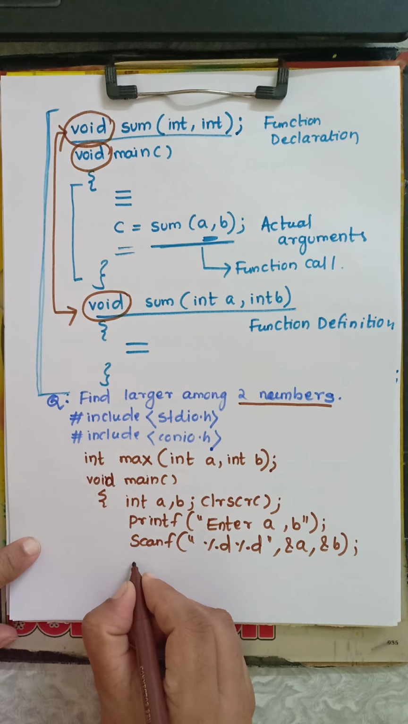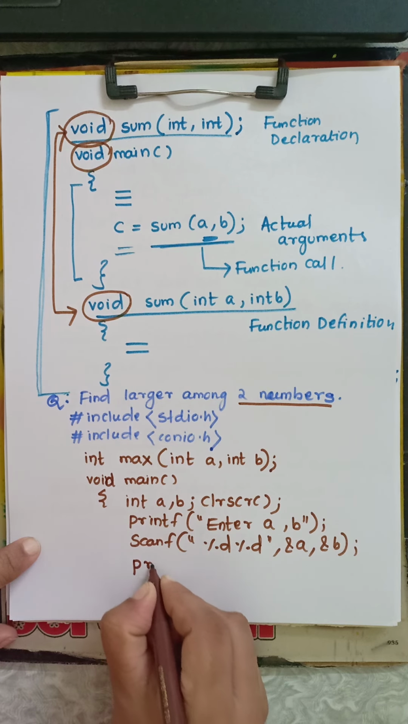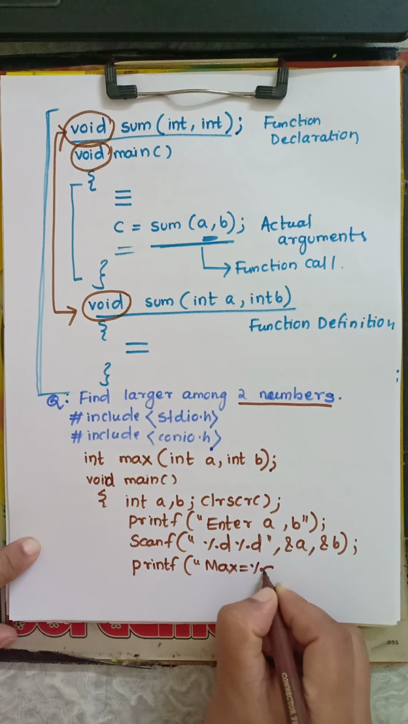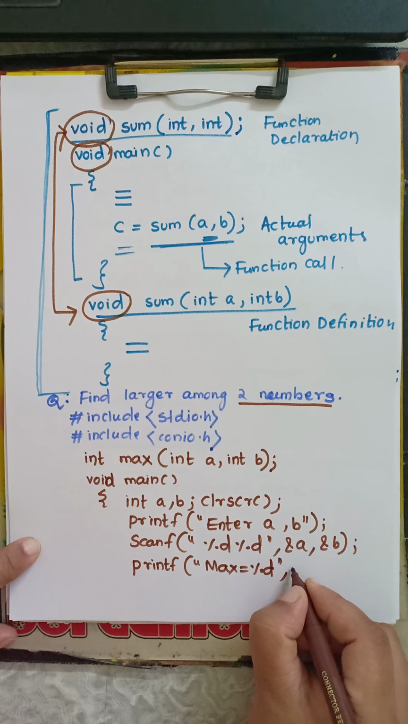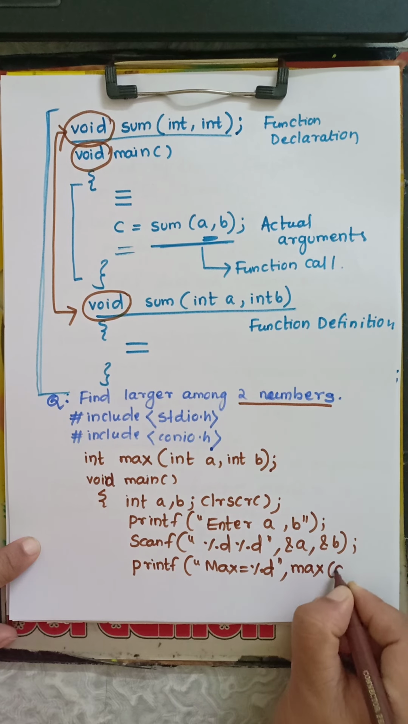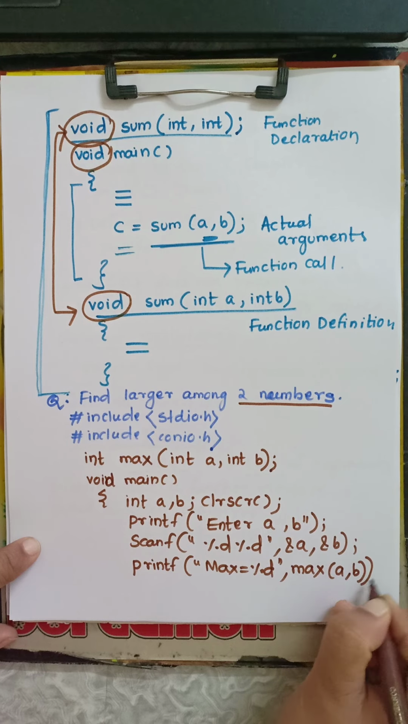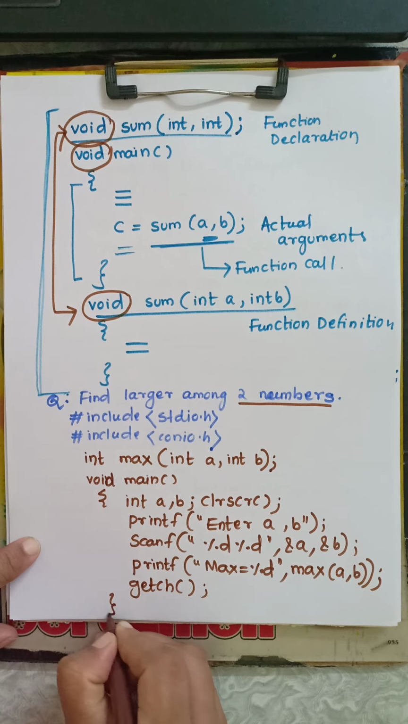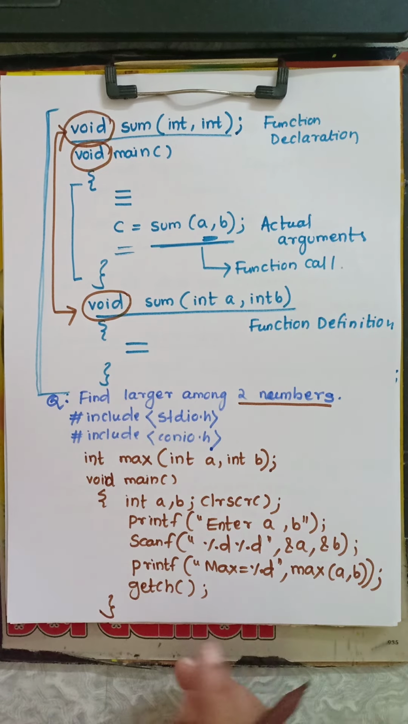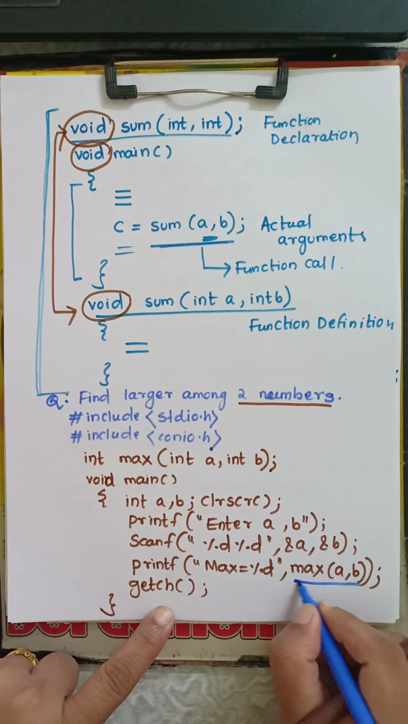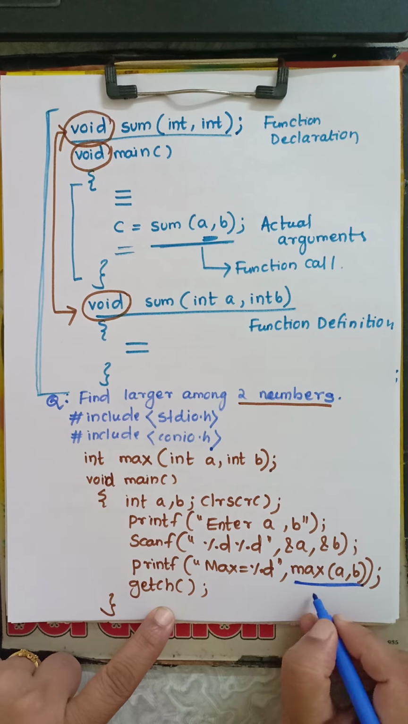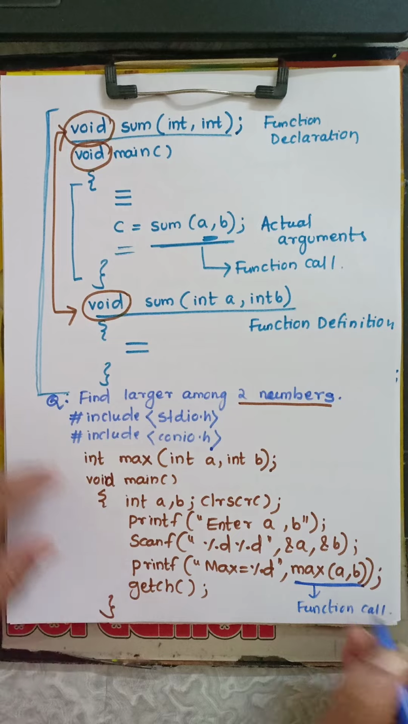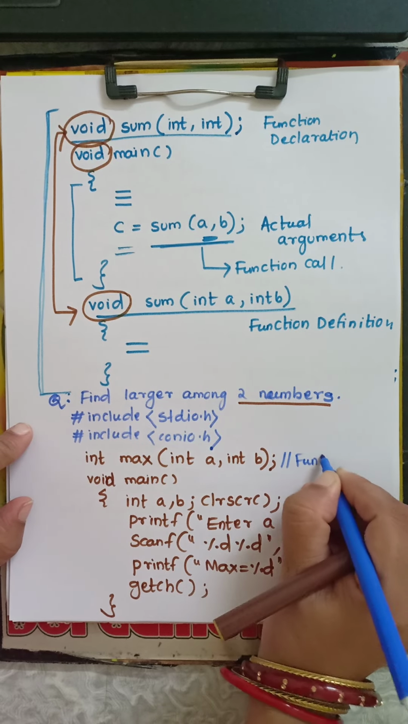Okay, now I print the maximum value. Max equals %d. Now here I call the function. So like this we also call the function. Next here getch. Now I finish my void main. So what is the work of this maximum? We compare the two numbers, and we have to display that value here. We call here, this is our function call. And this line is our function declaration.